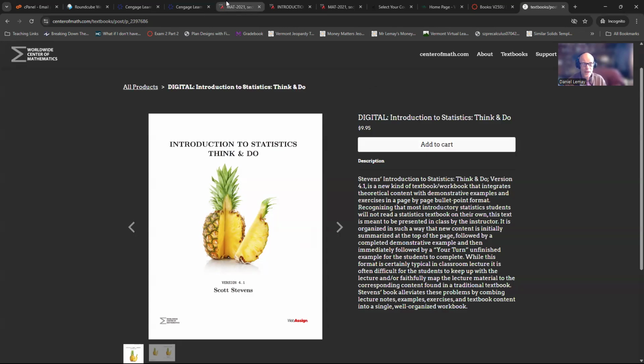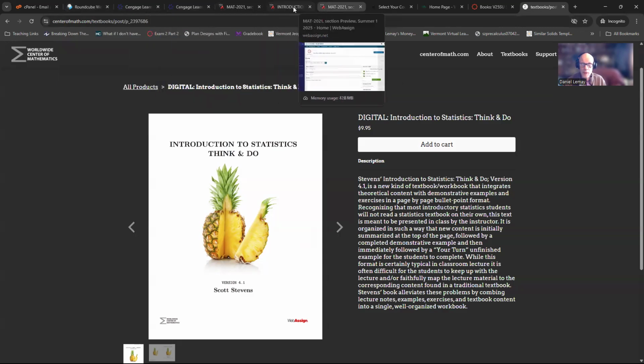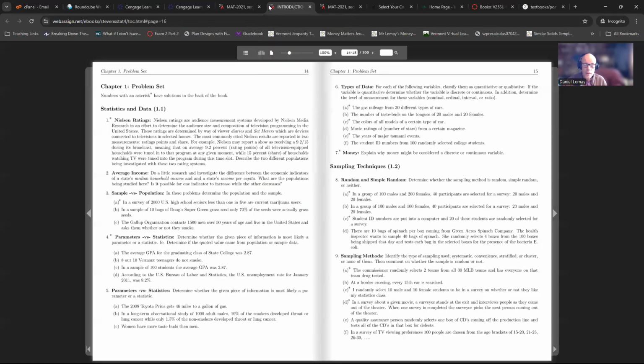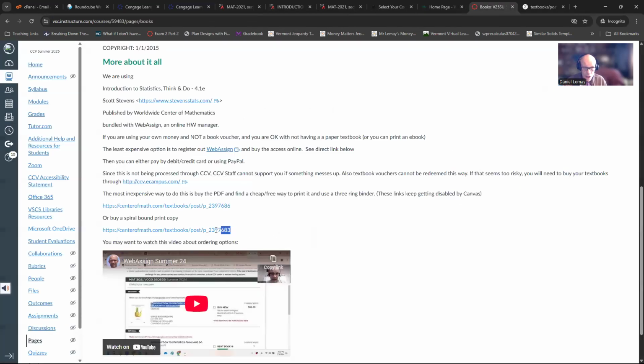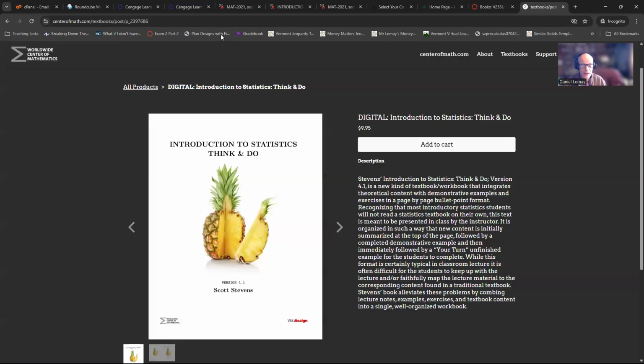Maybe the other way to do this is, let's come back to books. Nope, that's the ebook. Okay, books, here we go. This other link should take us to the spiral bound copy of the book that the Worldwide Center of Math does.